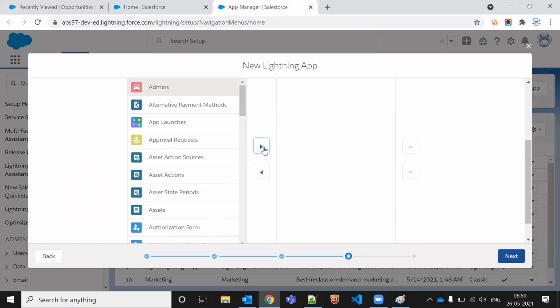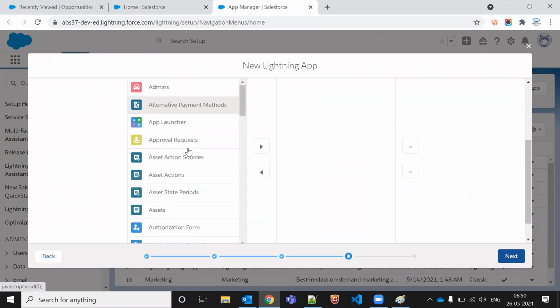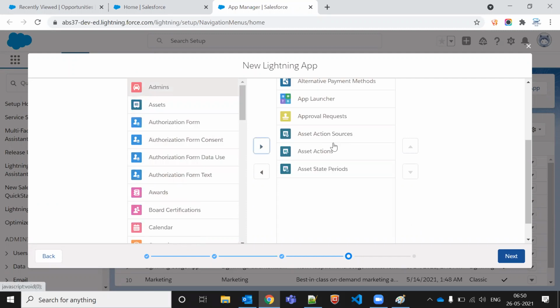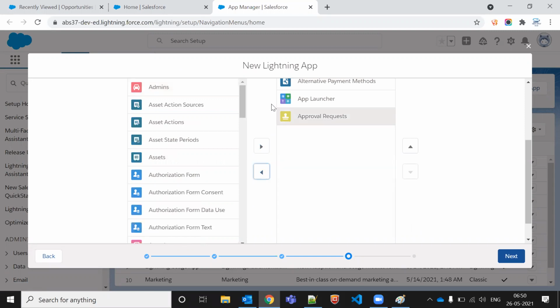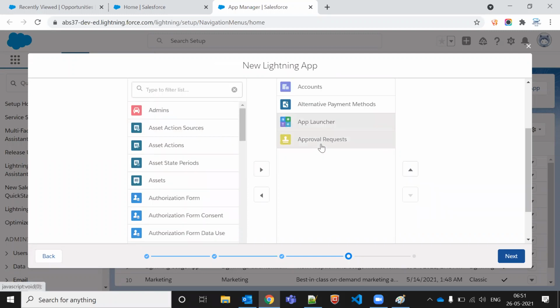Let's say we have the account department. So this is my standard object. As I told you, we have two things: one is standard, one is custom. And this is my multi-select pick list, because I can select multiple values at a time. Even if I want to remove multiple values, I can. It's a kind of pick list drop down. So similarly, this drop down is a multi-select pick list.